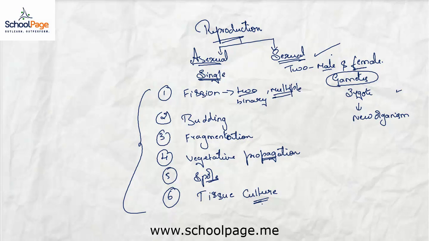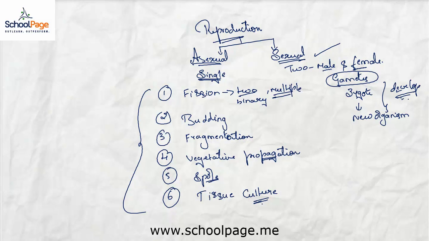The sexual method of reproduction involves two organisms, a male and a female. They should produce gametes, and these gametes should unite to form a zygote, and the zygote will develop into a new organism. So these are the constraints, and it also involves a developmental period.